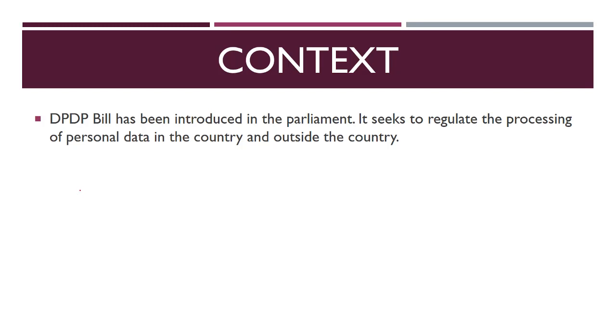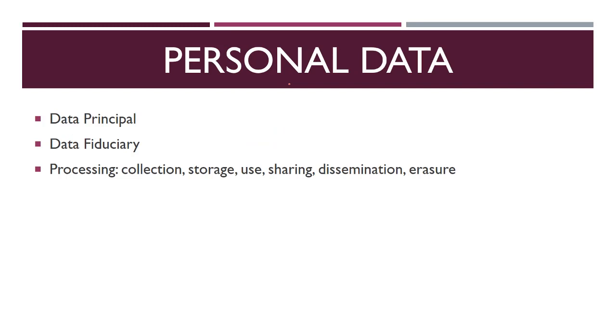So let us first understand what we mean by personal data. See, personal data is something which can identify any individual. For example, you can identify me by my name. You can also, if my date of birth, my address, all such details are available, then it is very easy to point me out from a list of given persons. So any data which relates to you or identifies you is called personal data.